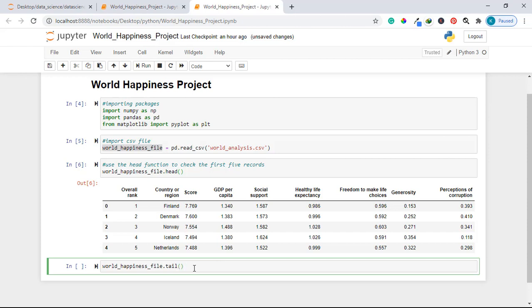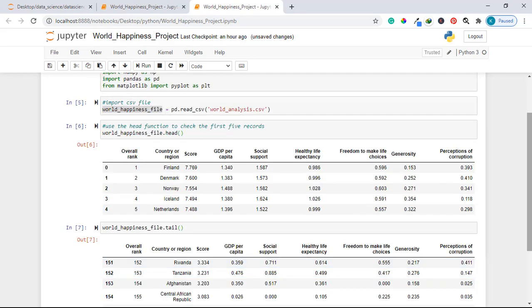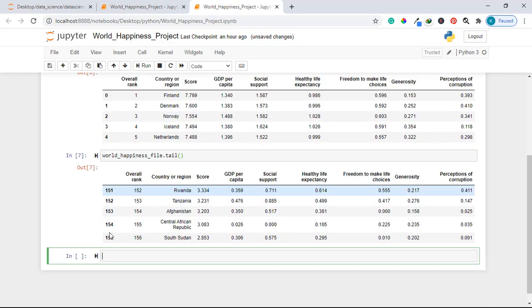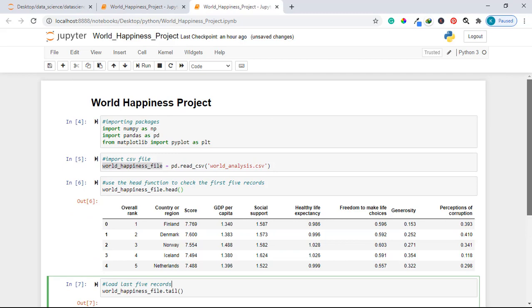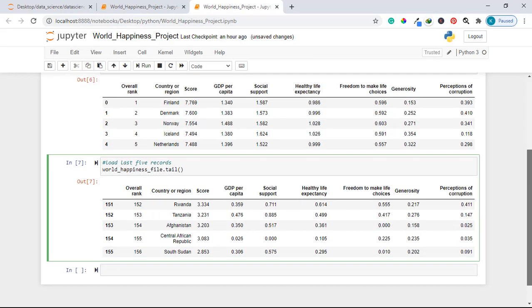Then if I run this code, you see that down here my data records go up to 155 records. So it has been loaded well, and I have no issue at all with this data. Let me add a comment here and say load last 5 records. This is the first important step that I usually do when working on a project: you make sure that your data has been loaded well and you have imported all the packages in your file.